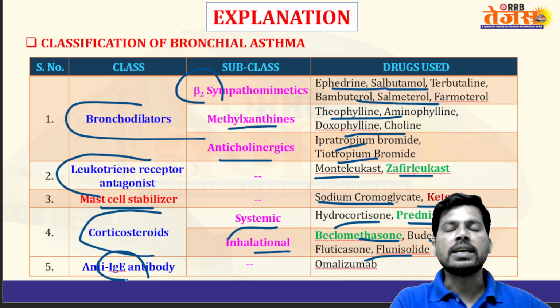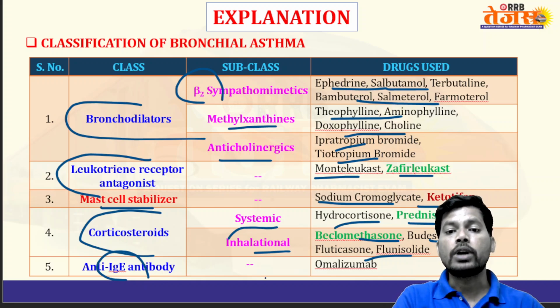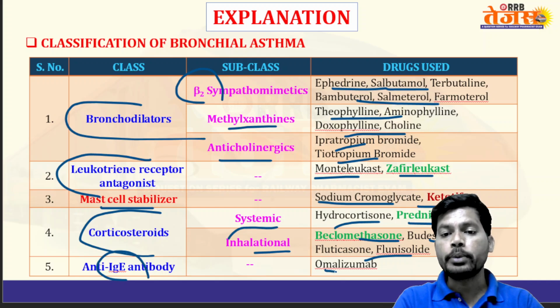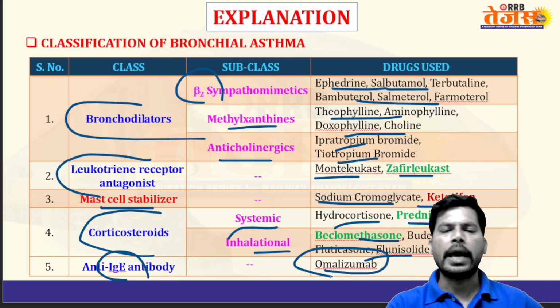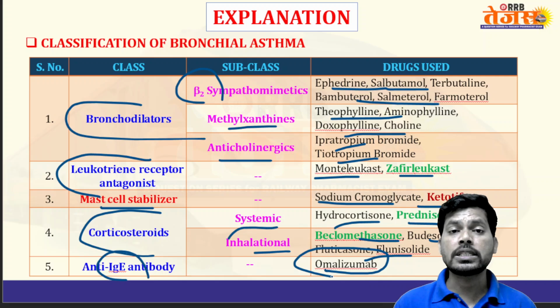IgE is one of the antibodies involved in allergic reactions. So excess allergic reactions may also lead to asthma. To control allergy-induced asthma, the anti-IgE monoclonal antibody omalizumab is useful. As you know, allergic reactions are induced by IgE antibody.